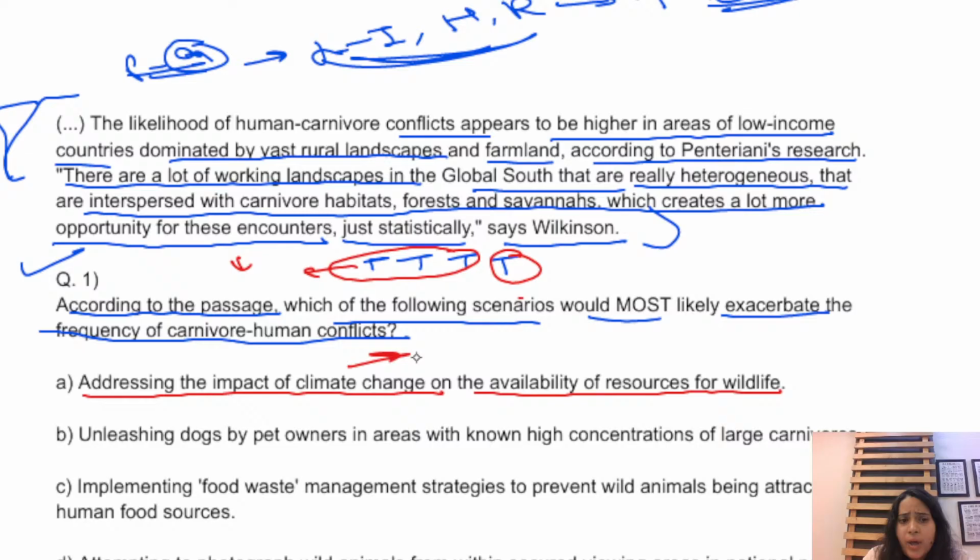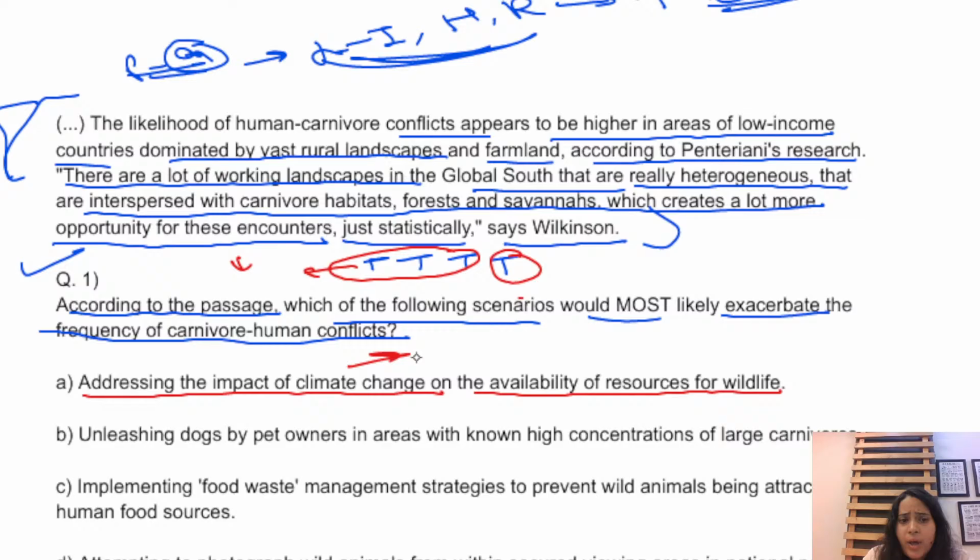So if you address that issue, definitely you would have low chances of having those kinds of attacks. So this is a positive statement. This would not exacerbate, meaning worsen, the problem, right? So this option is definitely not worsening the scenario of human-carnivore conflict. So this cannot be my answer for the question.